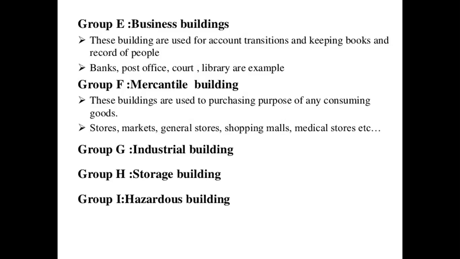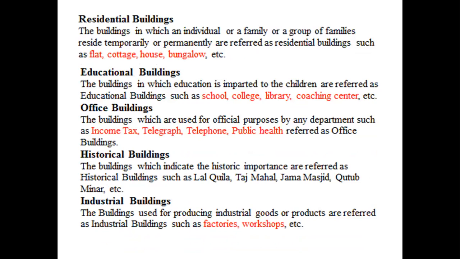Then group G is industrial building, group H is storage building, group I is hazardous building. So the industrial building is for industrial purposes. The buildings used for producing industrial goods or products are referred to as industrial buildings, such as factories and workshops. Industrial activities, preparation or manufacturing of goods and products in factories and workshops, come under industrial buildings. Then storage and hazardous.